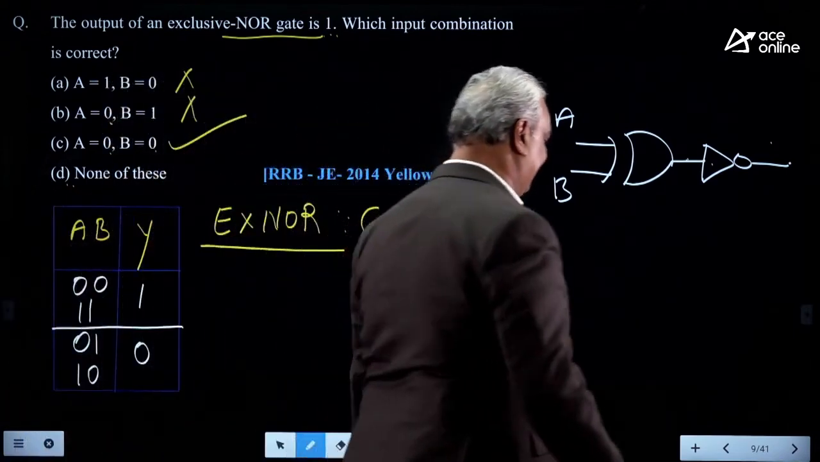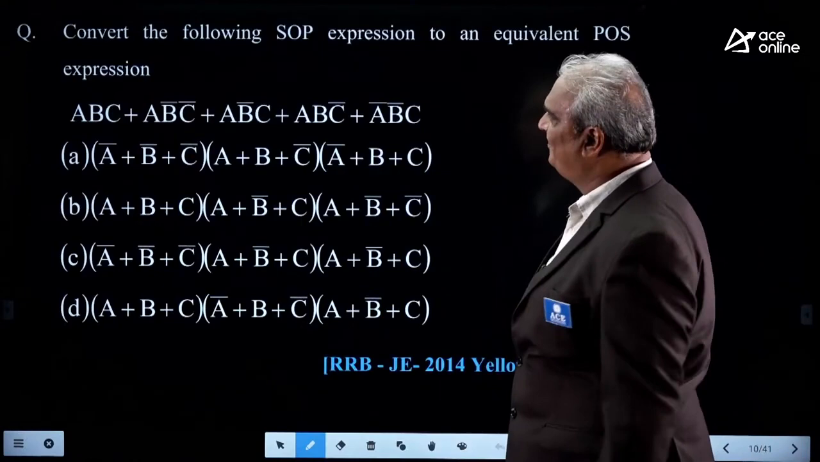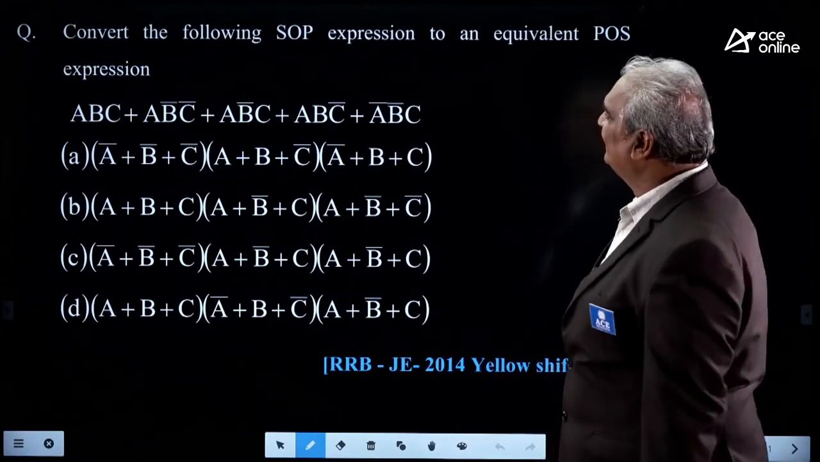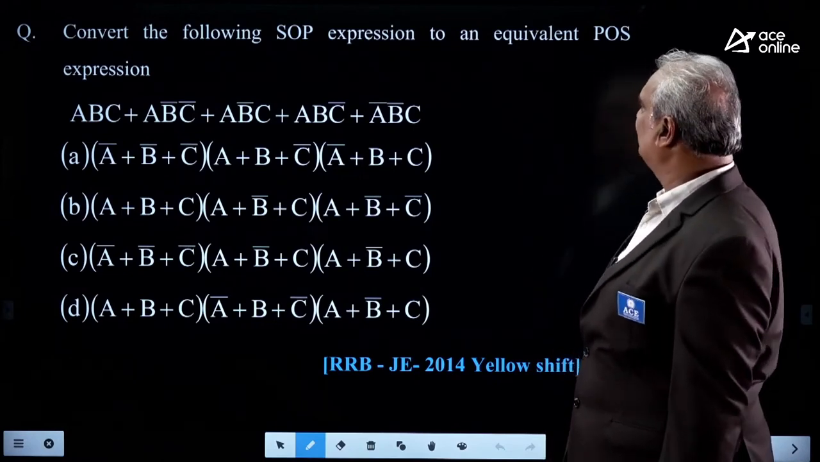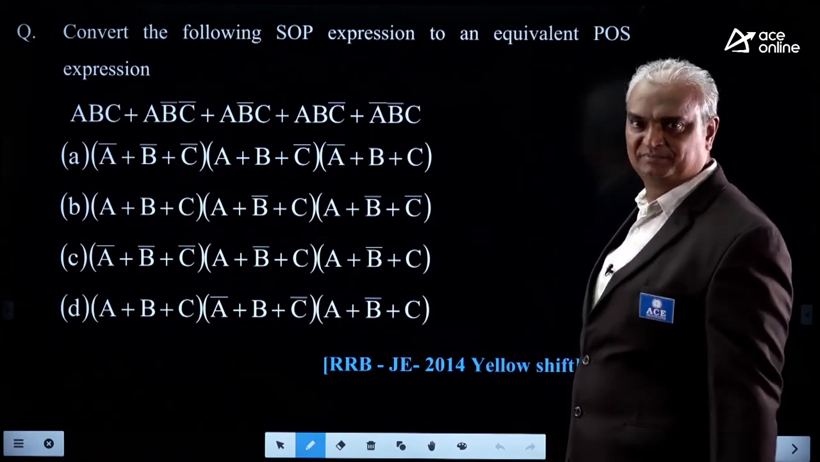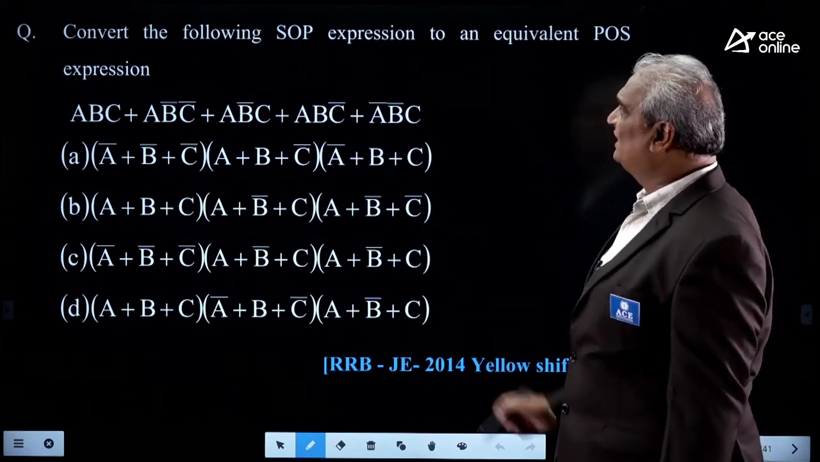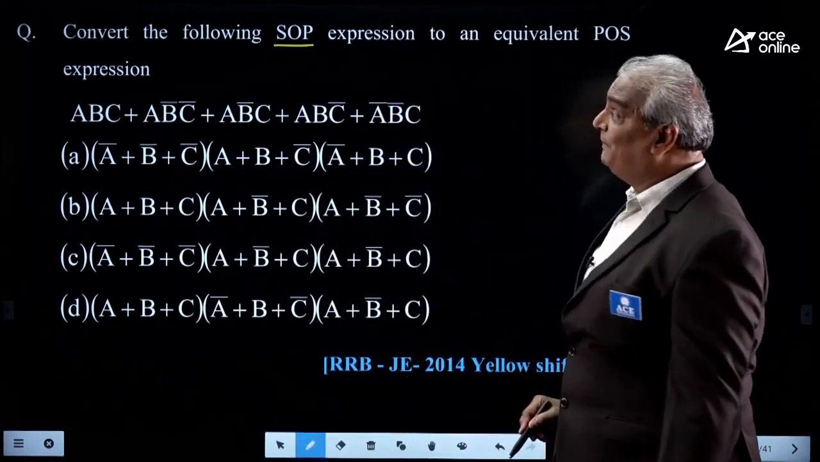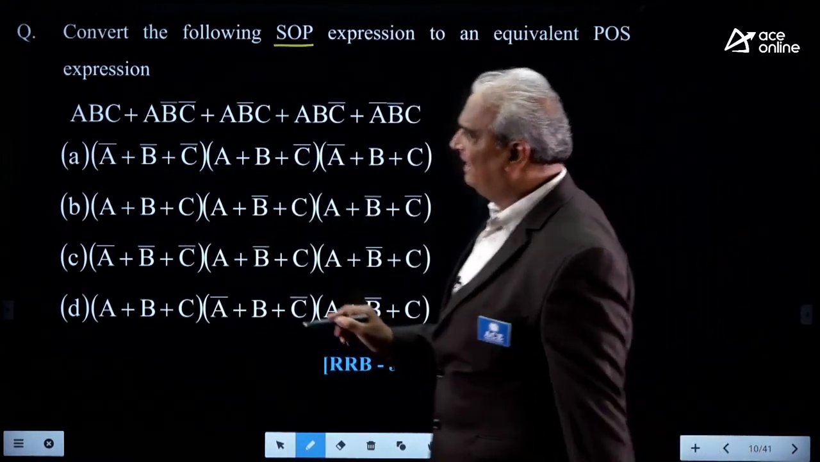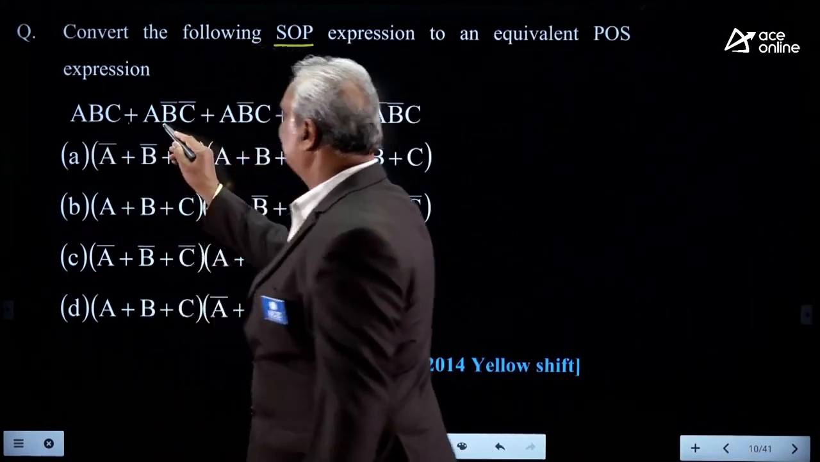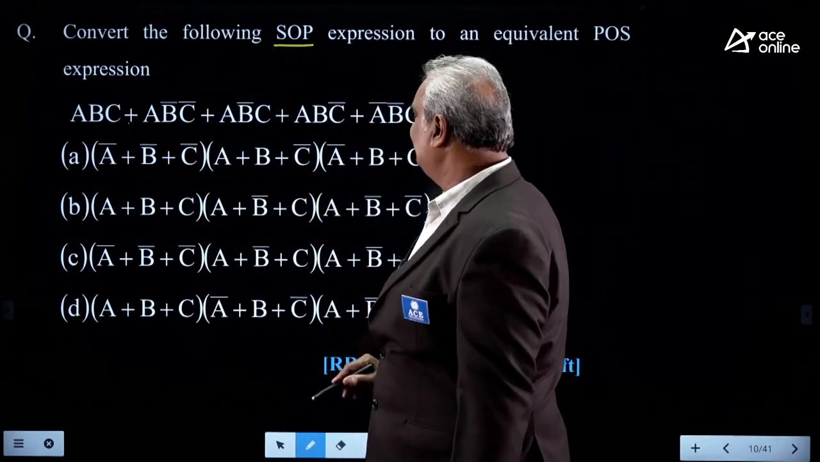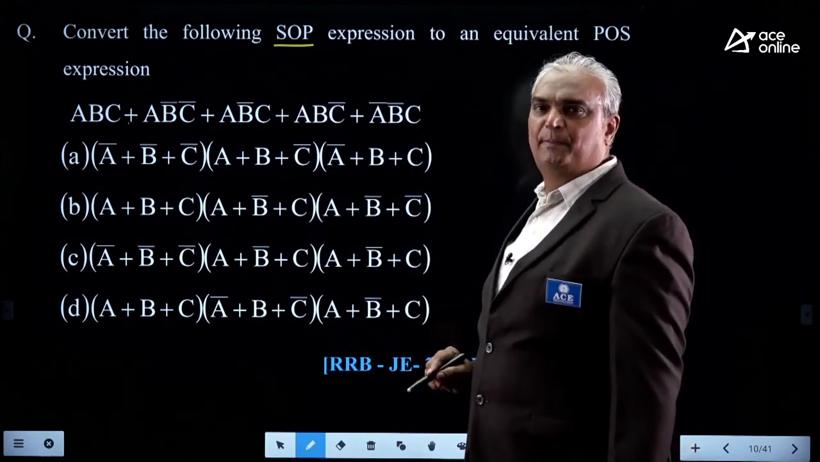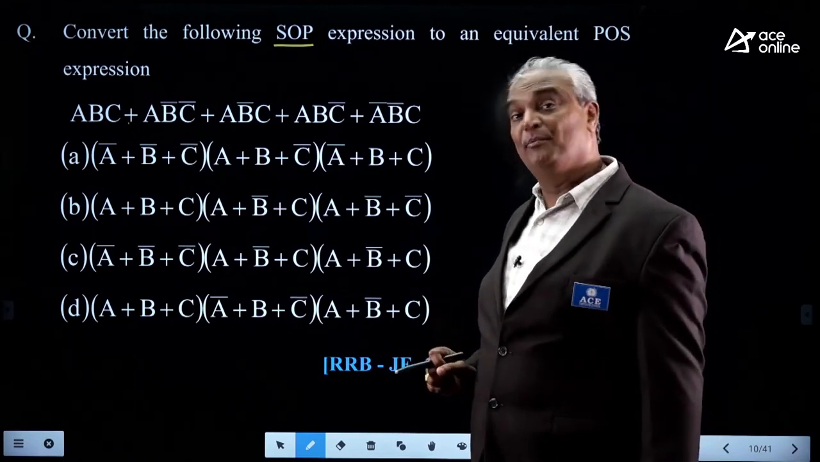Okay, next. It is an important question. Watch the question carefully. Convert the following SOP expression into an equivalent POS expression. SOP means sum of products, into equivalent POS, product of sums expression. Now this is the given expression: ABC plus A B bar C bar plus A B bar C plus A B C bar plus A bar B bar C. An SOP expression is nothing but a combination of minterms.